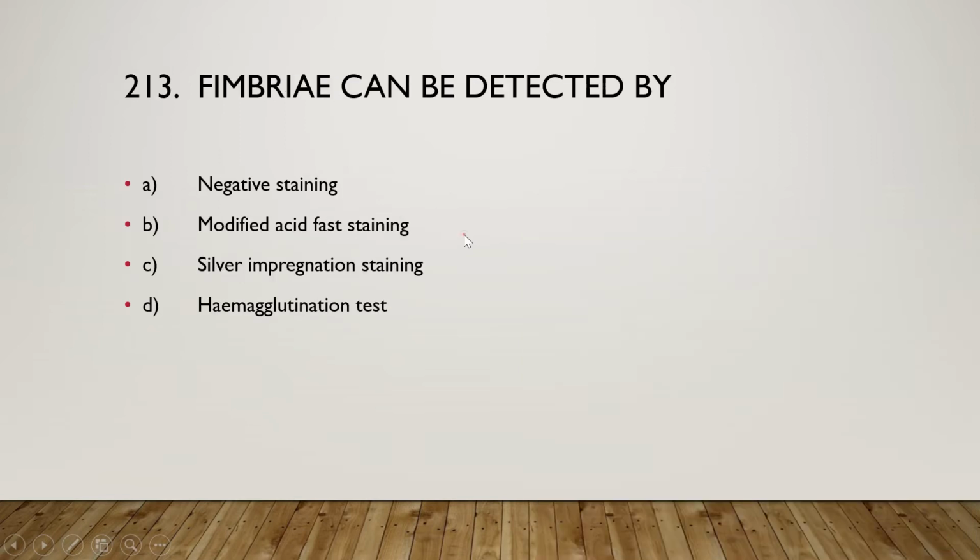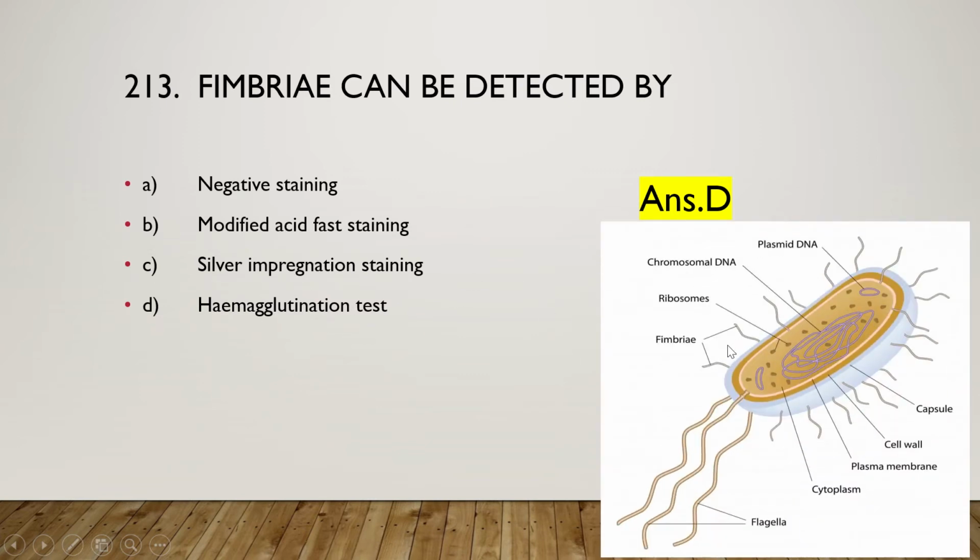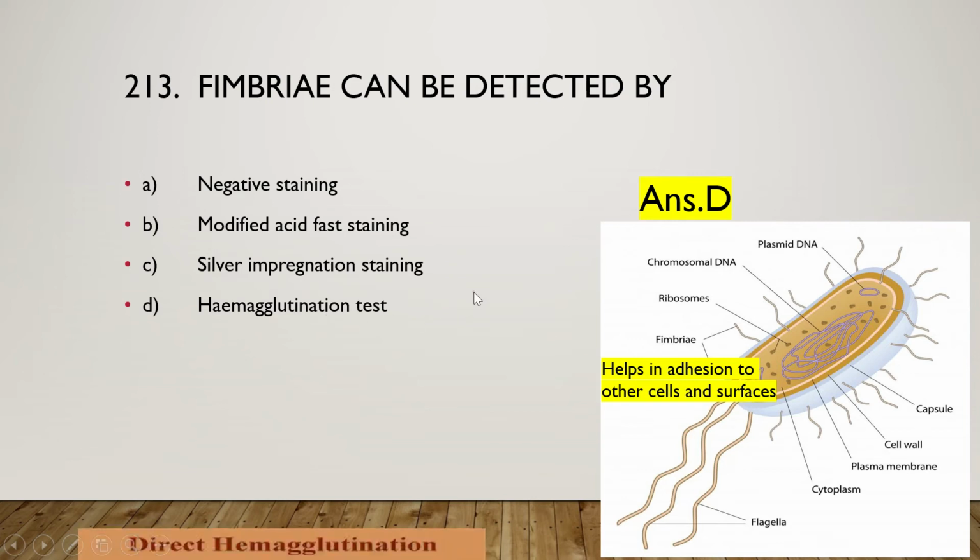Okay, so move on to the next question: fimbriae can be detected by negative staining, modified acid fast staining, silver impregnation staining, or hemagglutination test. And the right answer is option D. So fimbriae can be detected by hemagglutination test. So these are the fimbriae of the bacterial surface, and they help in adhesion to other cells and surfaces. And what is hemagglutination test?